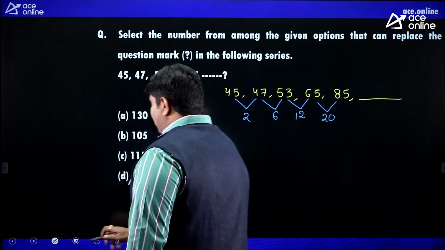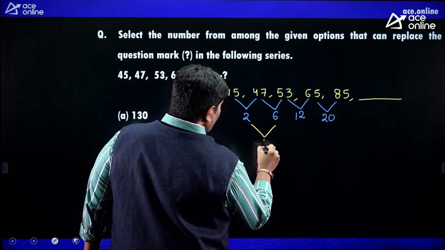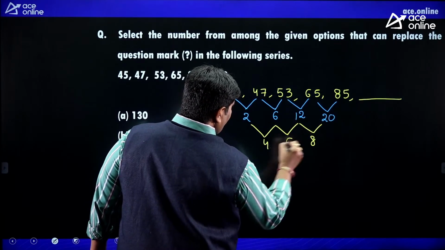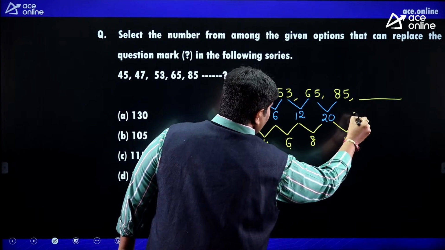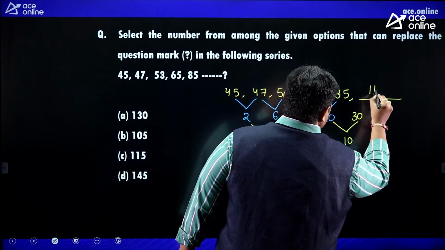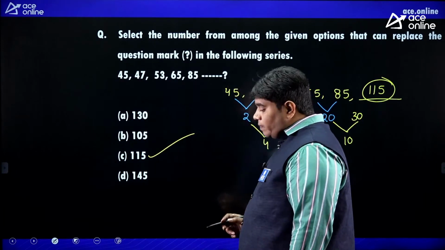Okay, there is no directly common difference. You can observe the next line: 4, 6, 8. So next 10. So 10 means it becomes 30. So 85 plus 30, the answer 115 is the answer, friends. 115 is the answer. Okay.